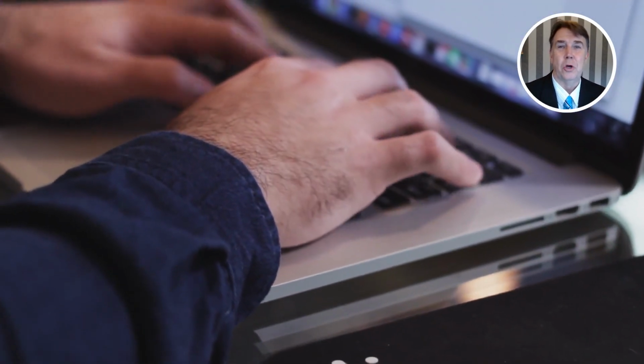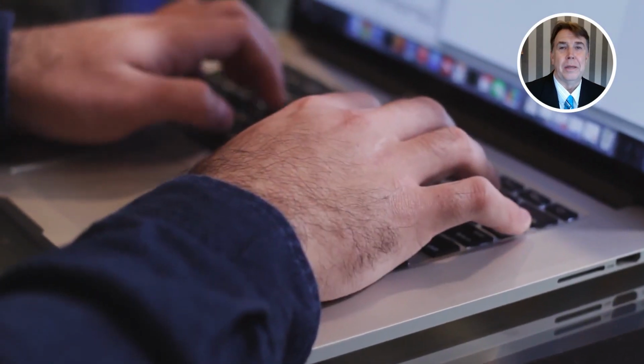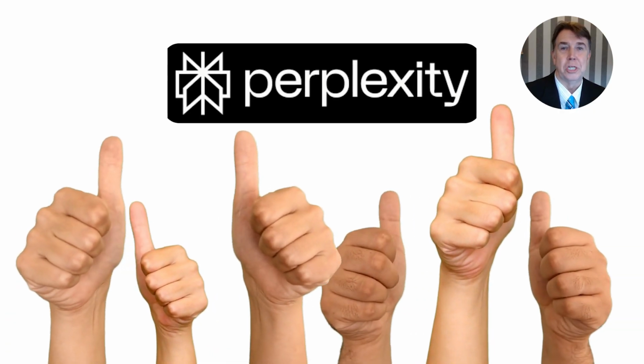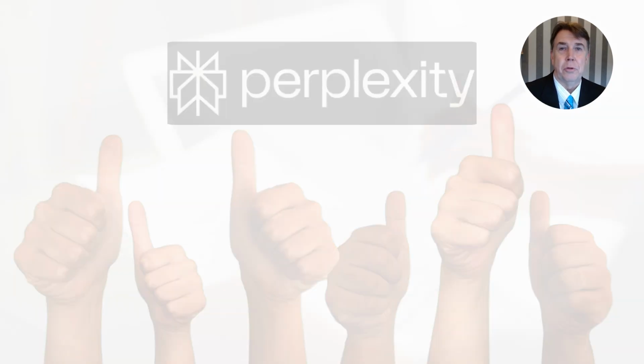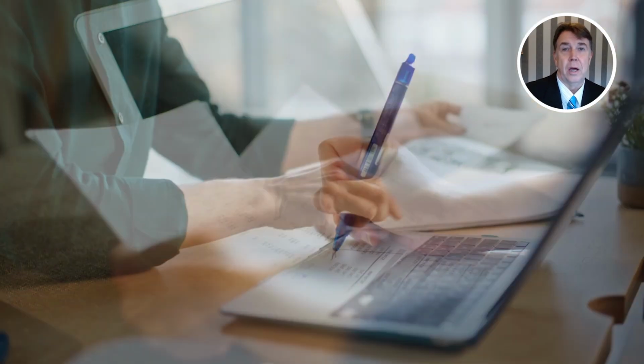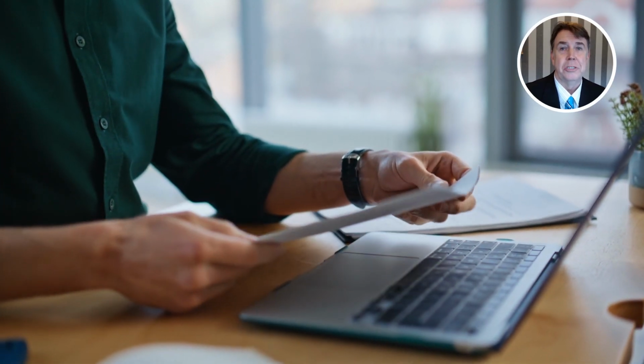Every clarification you add, every scope constraint you impose, every follow-up question you ask is an instruction that shapes the quality of the output. The researchers and writers who get exceptional results from Perplexity aren't luckier or more technically sophisticated than everyone else. They simply spend more time thinking about how to ask before they ask. That habit, more than any other, is what separates surface-level searching from genuine research.